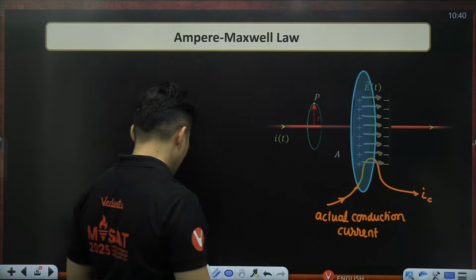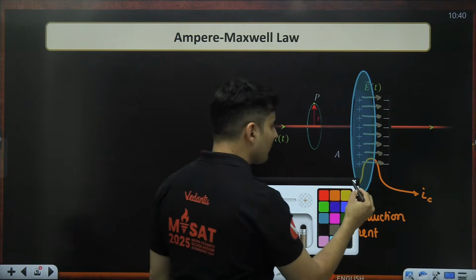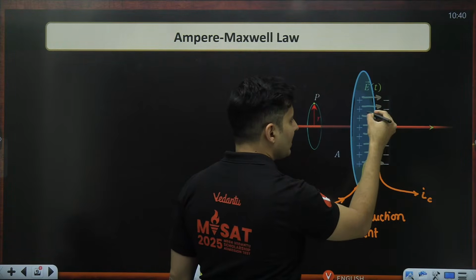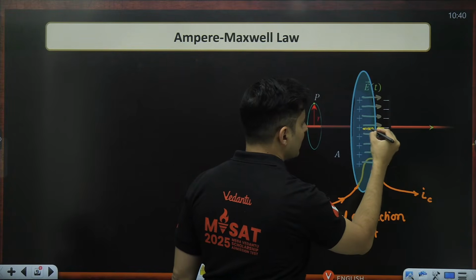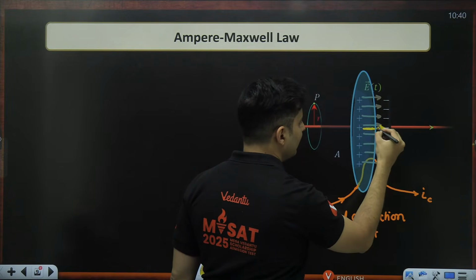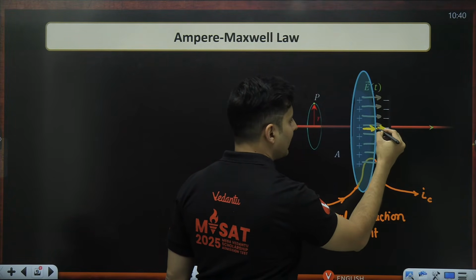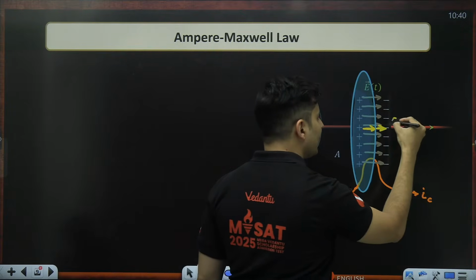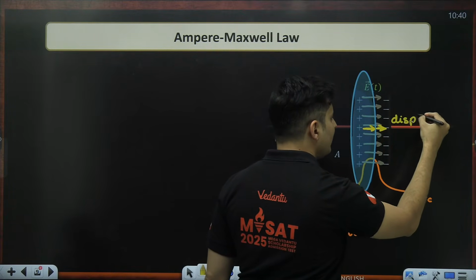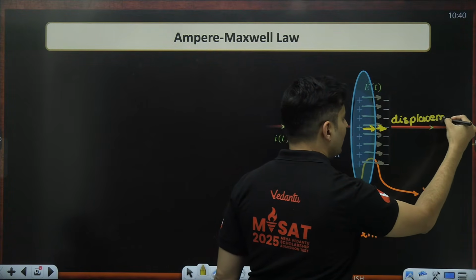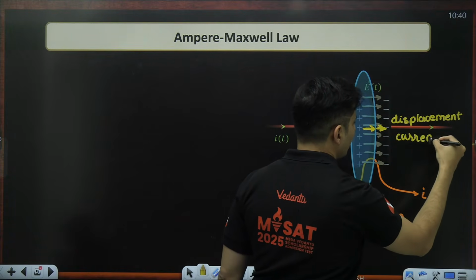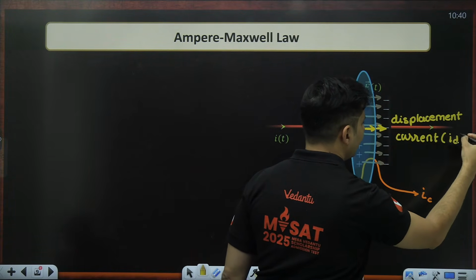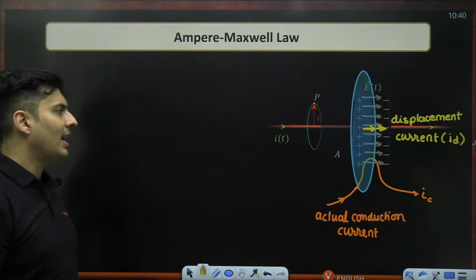What is flowing here in between these two plates? Because of the electric field changing, that is basically your displacement current, whose symbol we call ID.